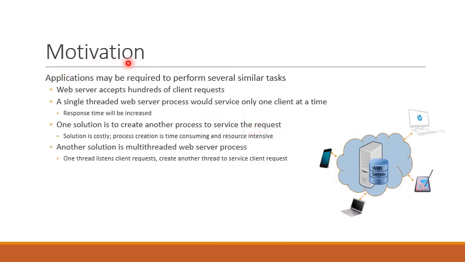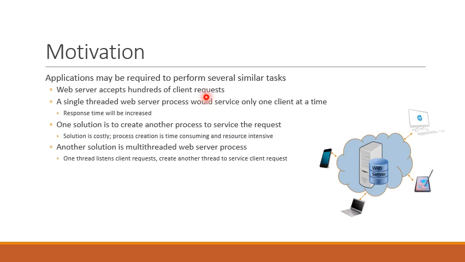So, what is the motivation for using multi-threaded applications? Applications may be required to perform several similar tasks. In certain situations, a single application may be required to perform several similar tasks. For example, a web server accepts hundreds of client requests.